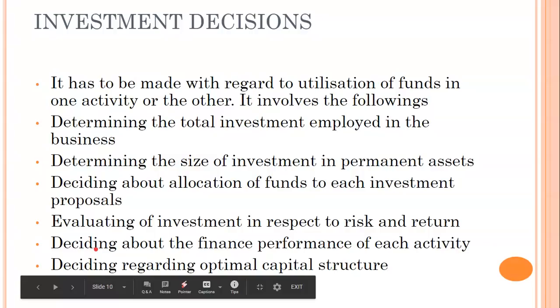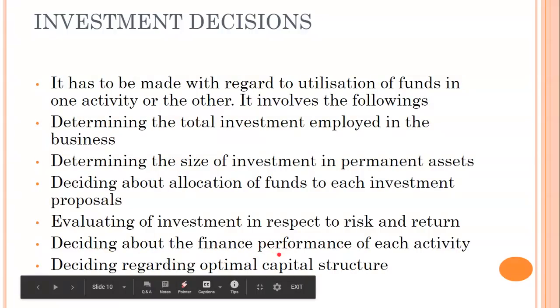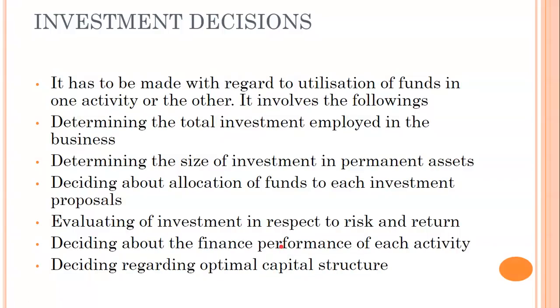Deciding about the financial performance of each activity. What are the activities they're talking about? Financial performance of each activity refers to this: you invested in 5 companies, for example. You are dealing with the share market. You invested in 5 companies, so you have to assess each company's activities, so that you know which one would be better. And the company which is not performing well, take off the investment and put it into the right company. Deciding regarding optimum capital structure.